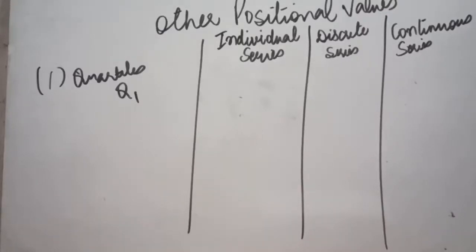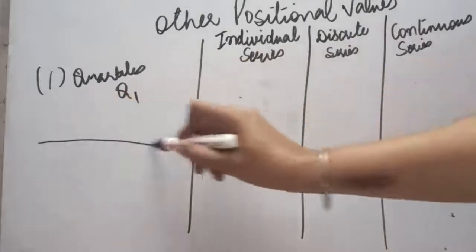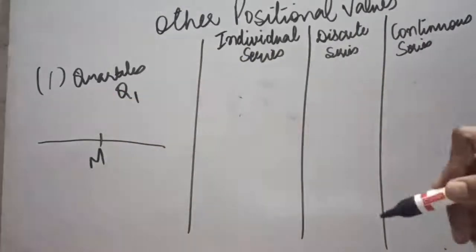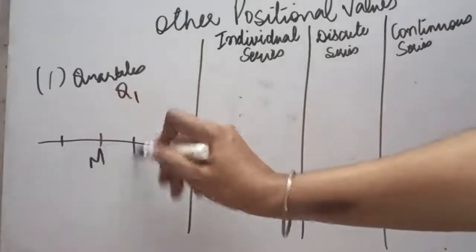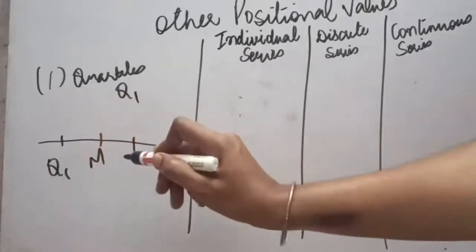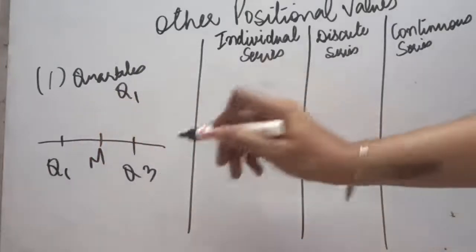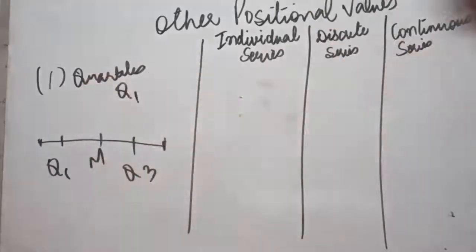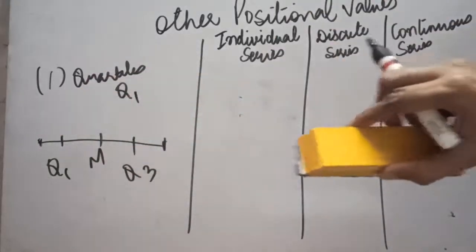If we talk about a line, in the middle it will be the median, and when we divide it into 4 equal parts, this will be our Q1 and this will be our Q3. A particular line can have a maximum of 2 quartiles, Q1 and Q3, and in the center is the median, also known as Q2.